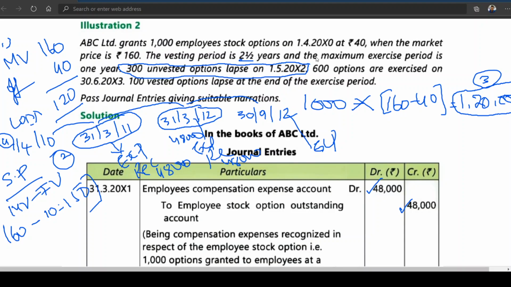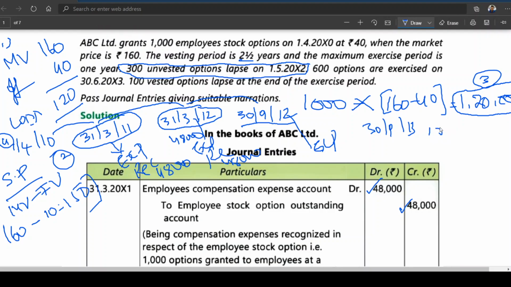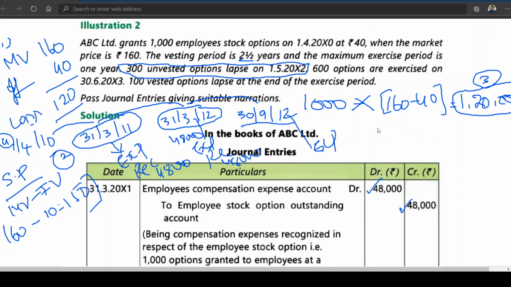I told you, 1 year after the vesting period. What is the vesting period? I told you, 30th September 2012. This is the vesting period ending. Then they got time up to 30th September 2013. So on 30th September 2013, how many vested options lapse? That means they are not subscribed. It comes to 100 lapses. Okay, but these things you came to know only after 2 years, no?